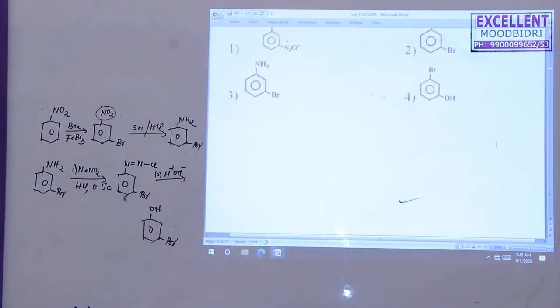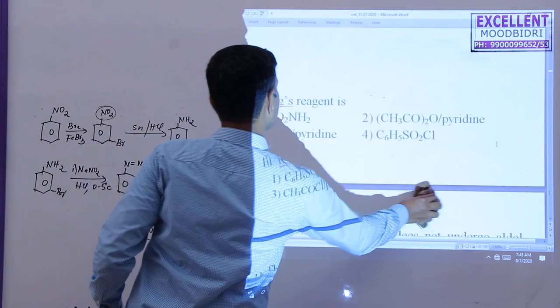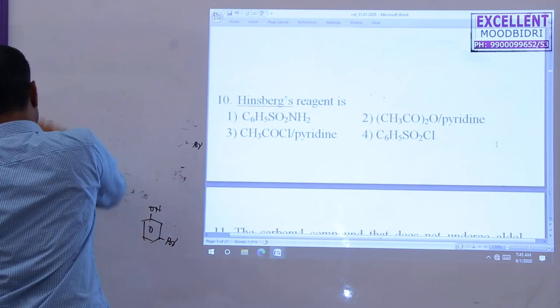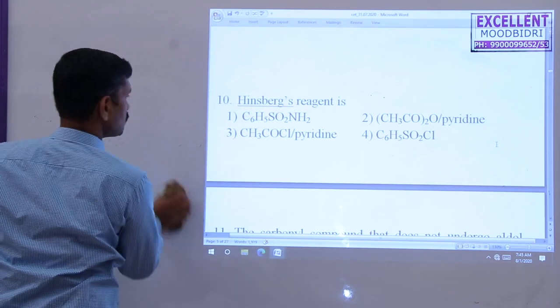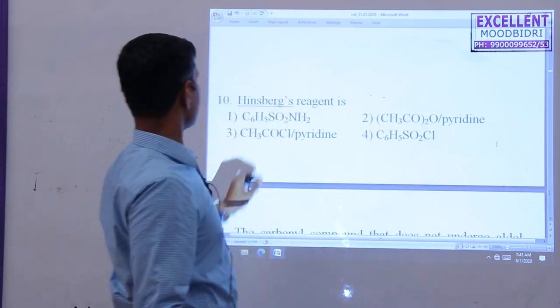Next question. Direct question. Hinsberg reagent: benzene sulfonyl chloride is known as Hinsberg reagent. So the option is C6H5SO2Cl. This is called Hinsberg reagent.